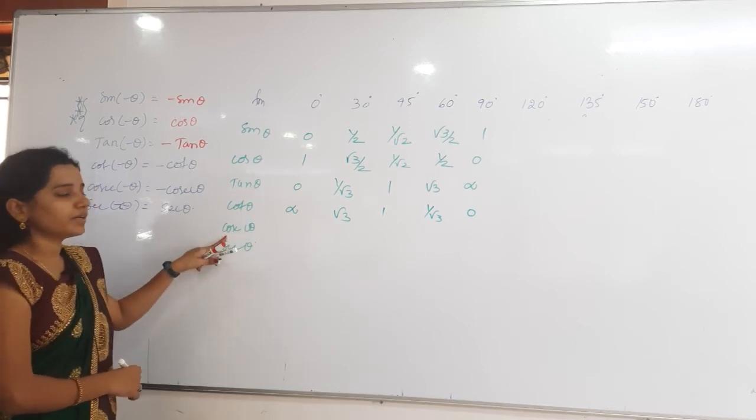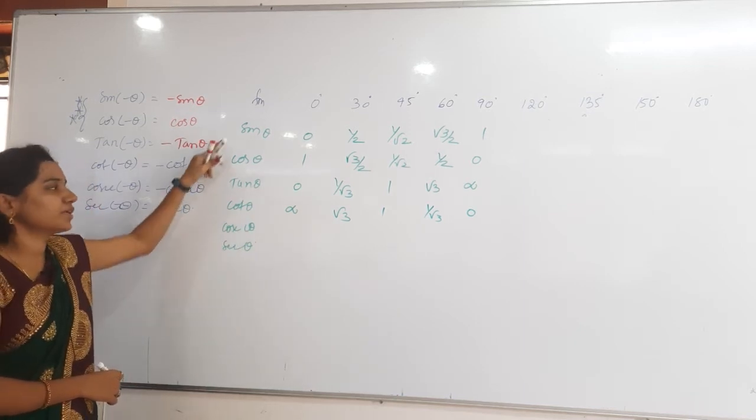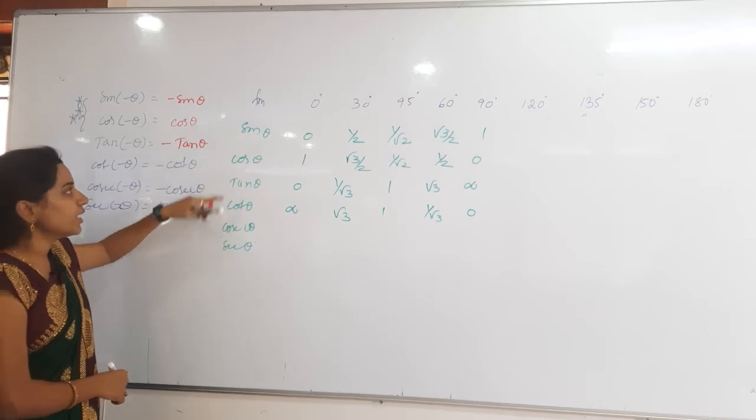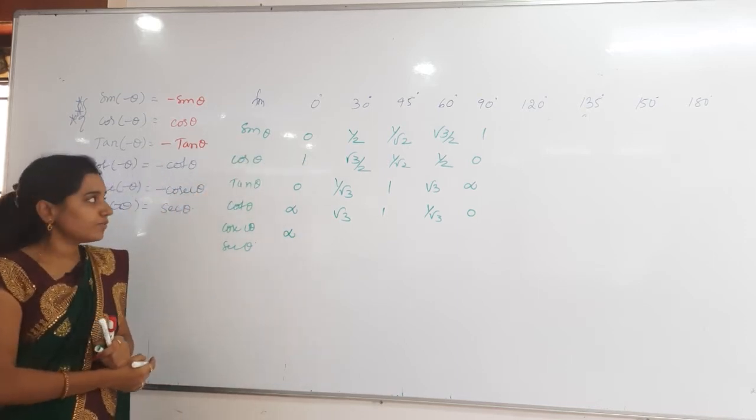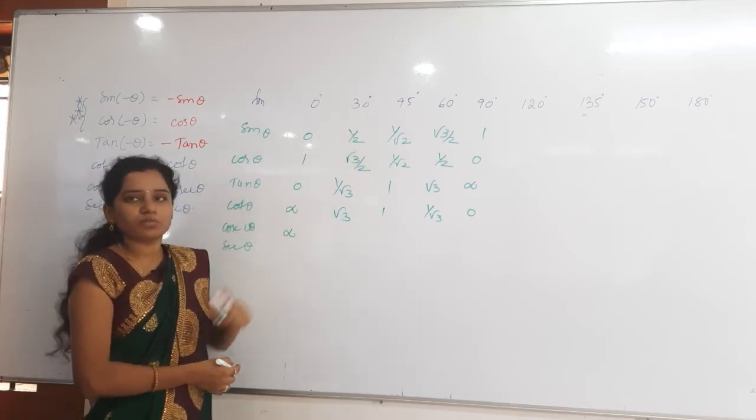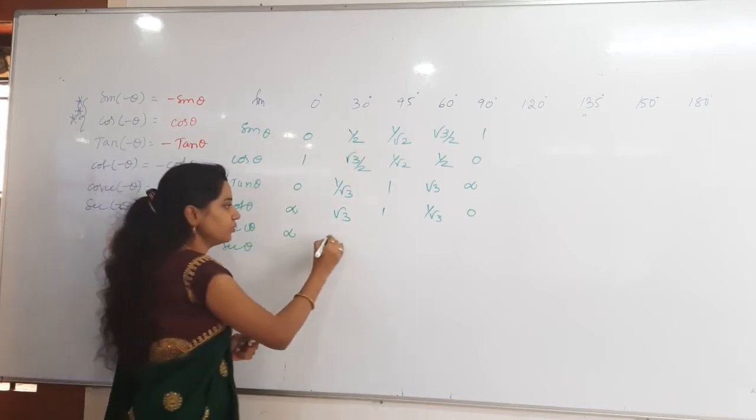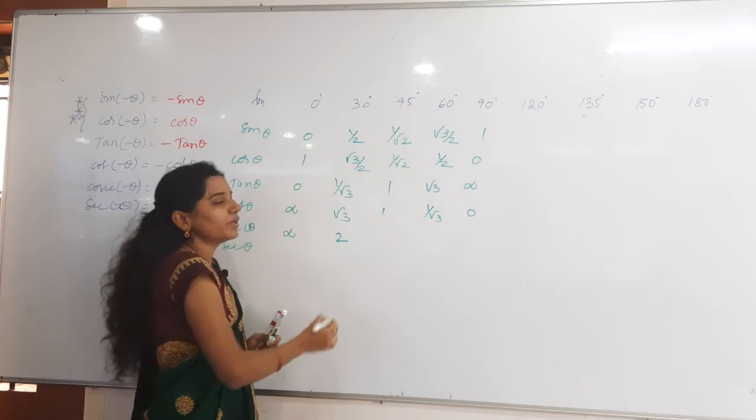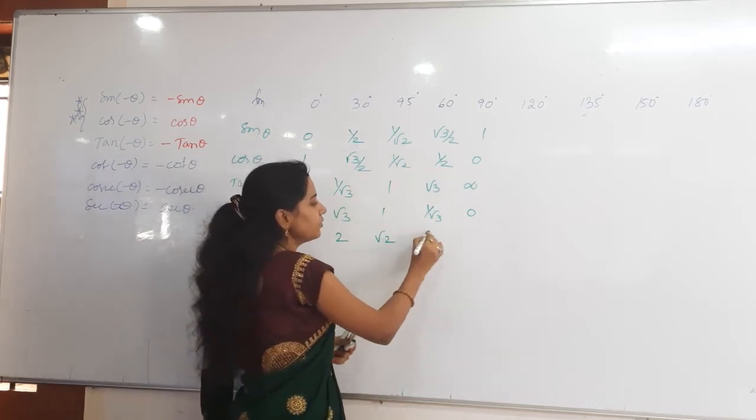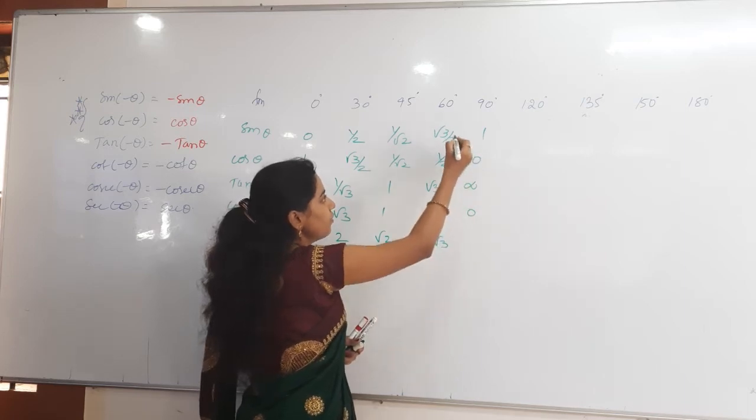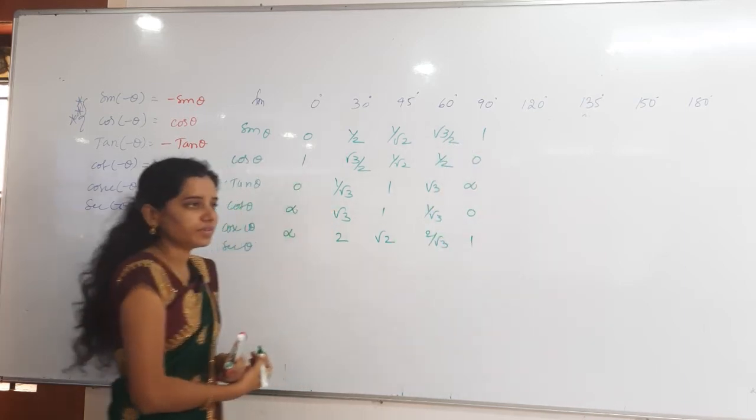Then cosecant theta. Cosecant theta is the inverse of which one? Sin theta. So 1 by 0, again what will you get here? Infinity only. Then 1 by 1 by 2, what will you get here? 2. Very good. 1 by 1 by root 2, root 2. And then 1 by root 3 by 2, 2 by root 3. 1 by 1 is nothing but 1.